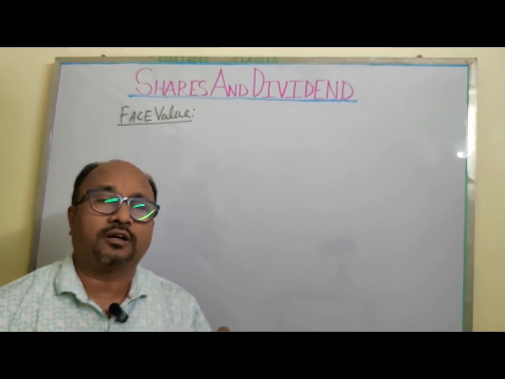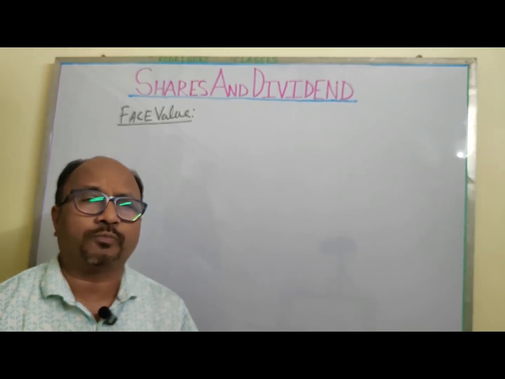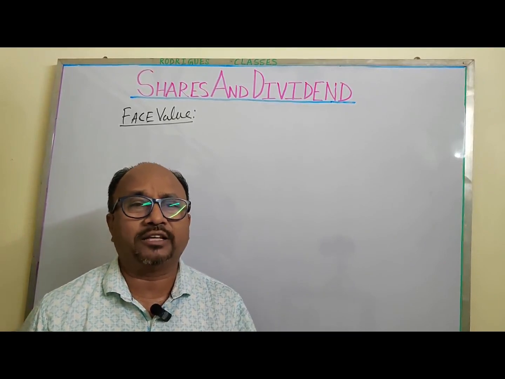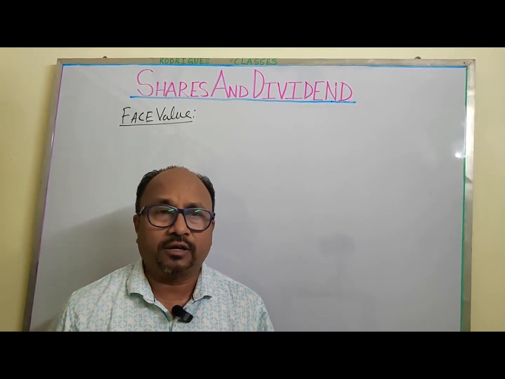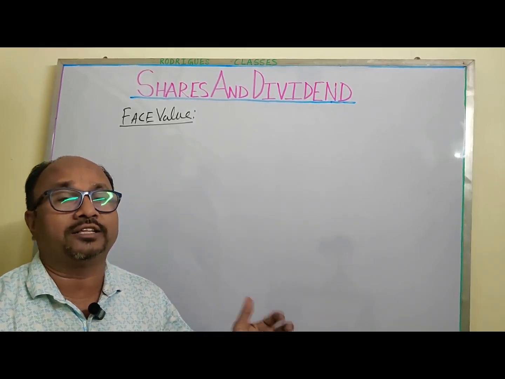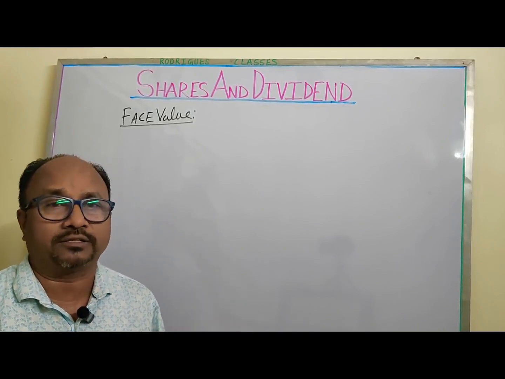This is usually 10 rupees or 5 rupees or 2 rupees or 1 rupee. That is the price which the company decides, and in the market the shares are not sold at this price. It is usually more or less than this price.